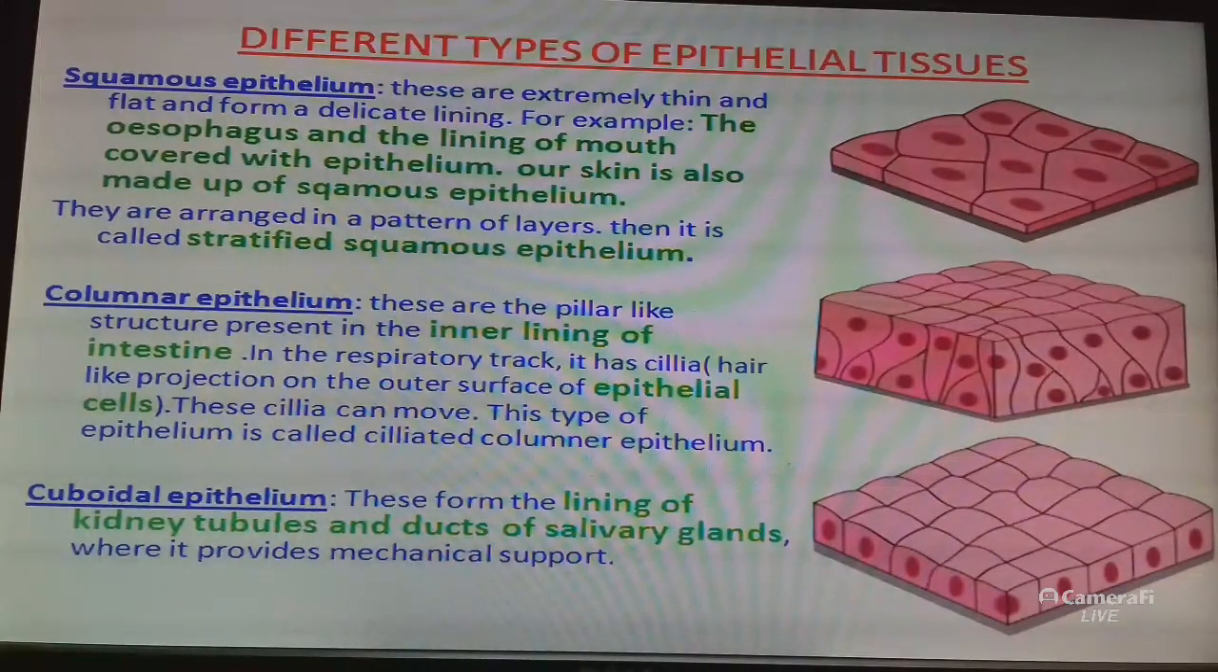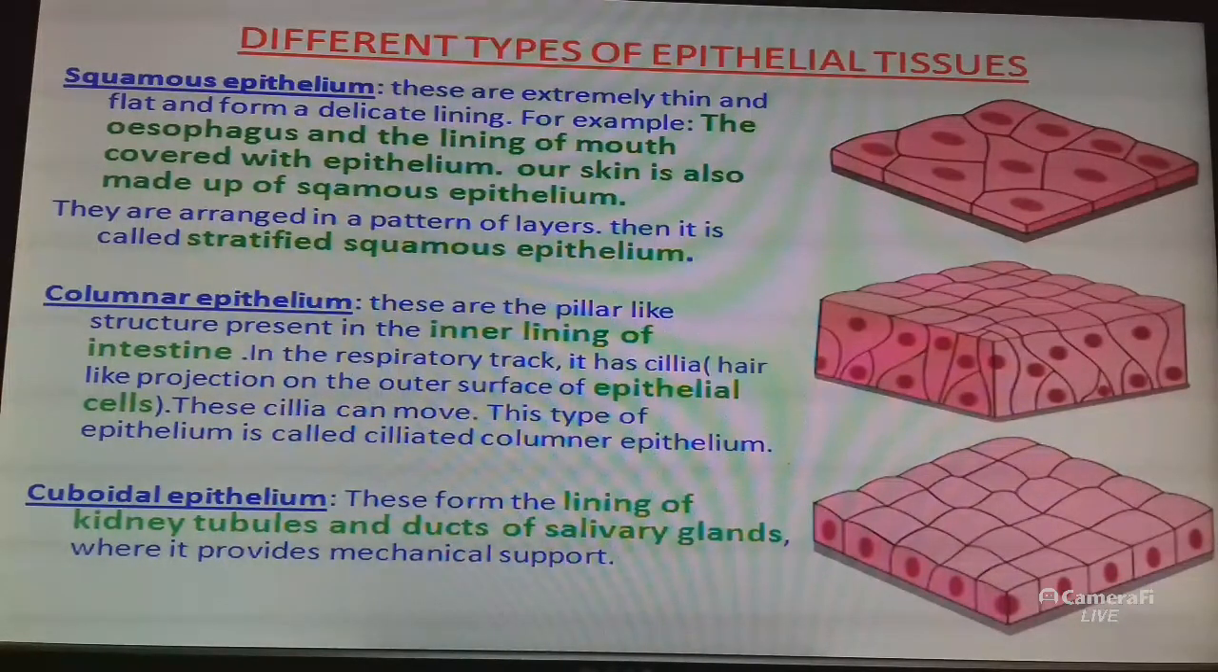Skin epithelial cells are arranged in many layers to prevent wear and tear. So they are arranged in a pattern of layers. When they are arranged in a pattern of layers, then it is called stratified squamous epithelium.